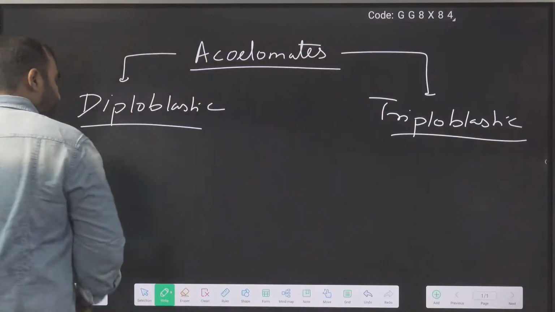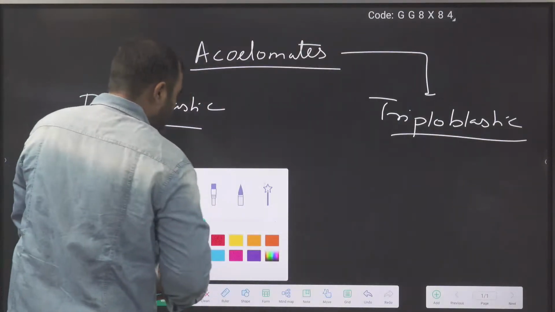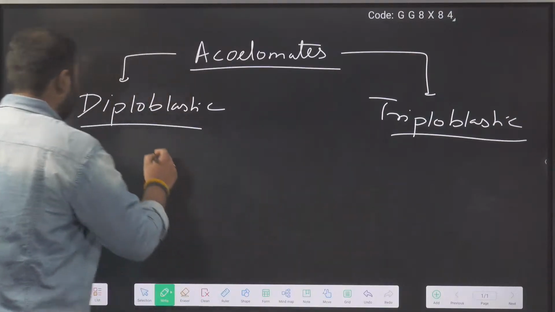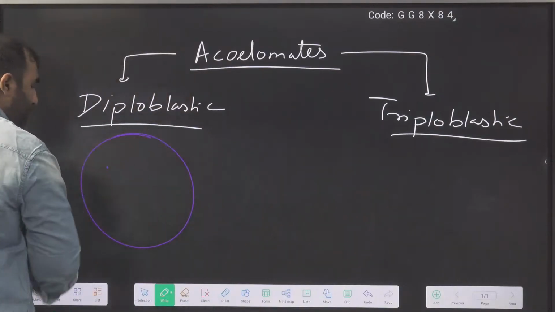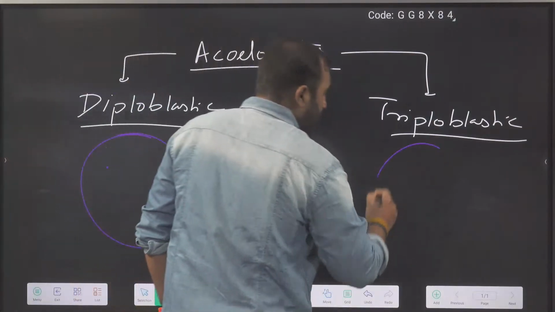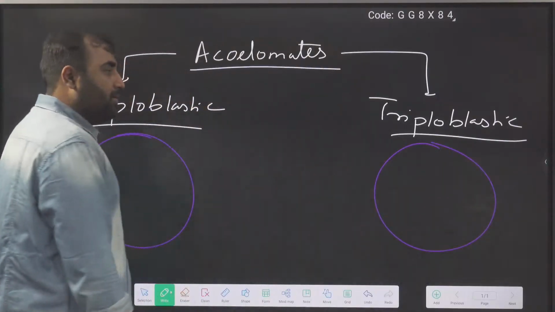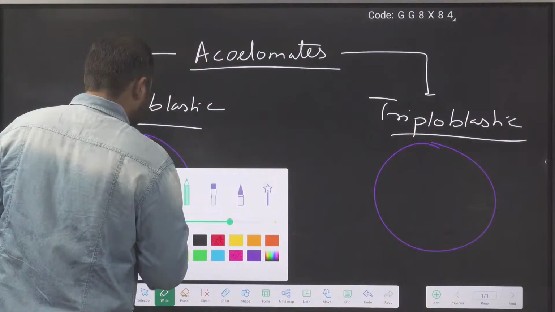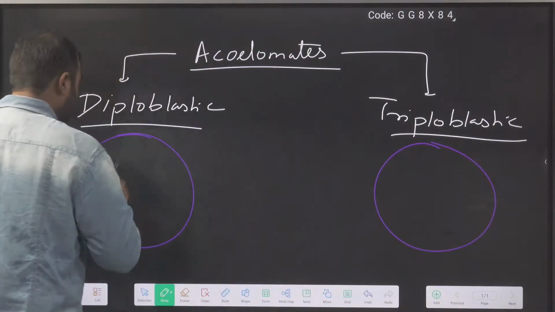Okay, let's quickly look at some of the diagram here. Let's say this is our body wall. Here also there is body wall. Then we can also say there is gut wall.